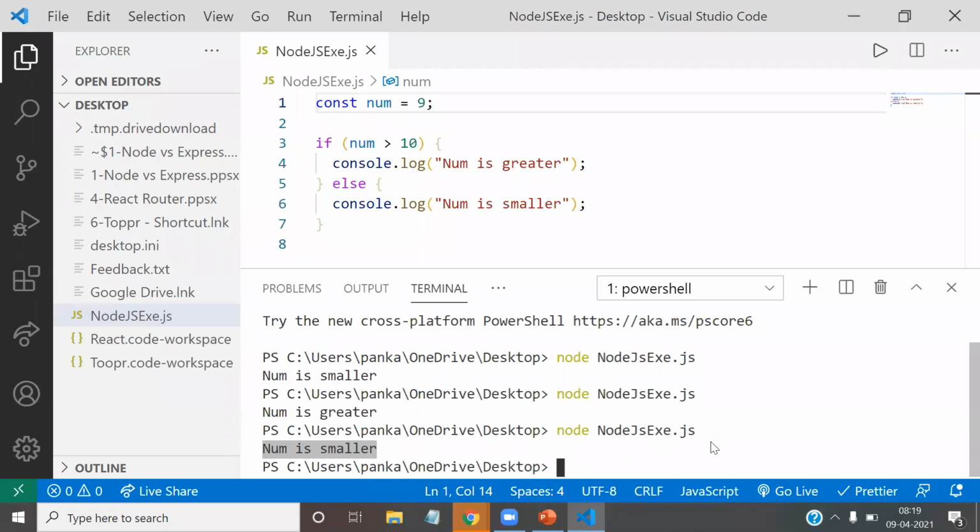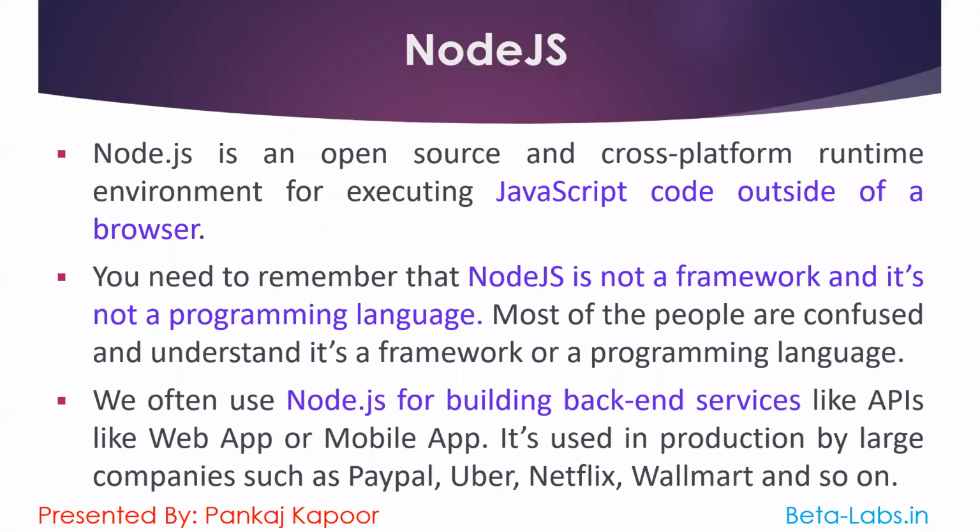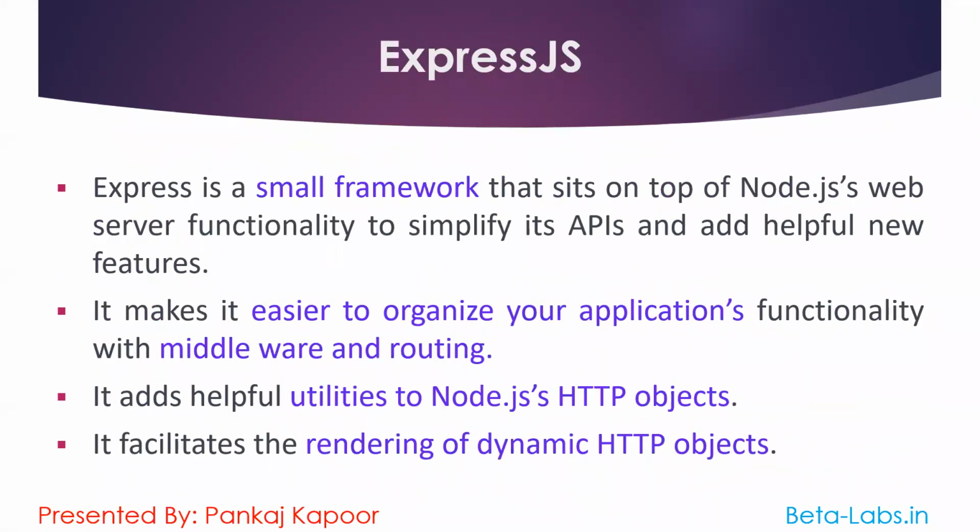Now let us talk about Express. What is Express? Express is a small framework that sits on top of Node for web server functionality, to simplify its API and add helpful new features.